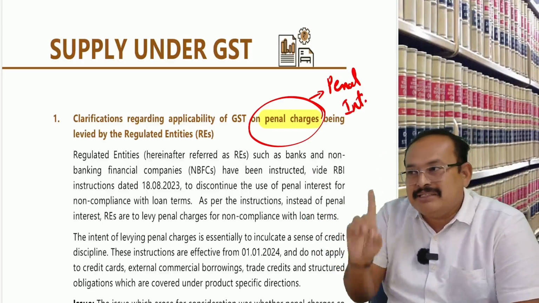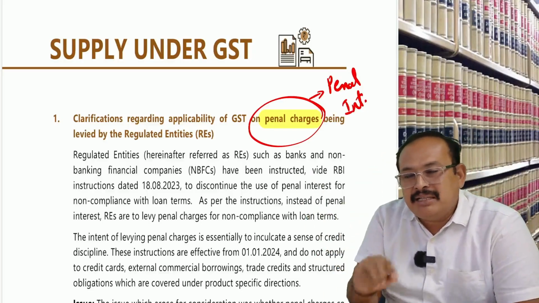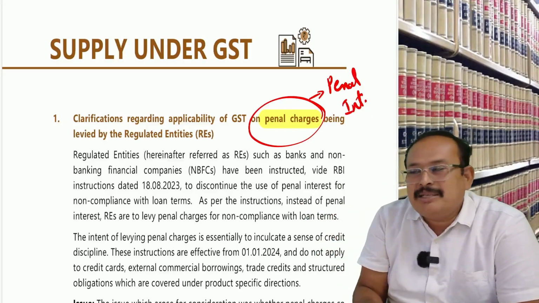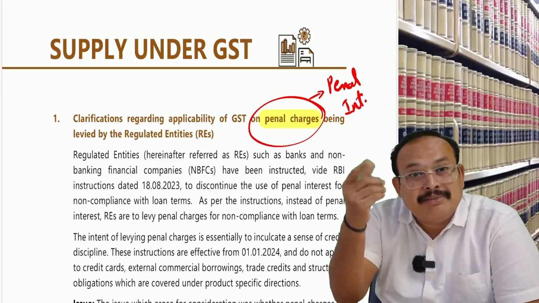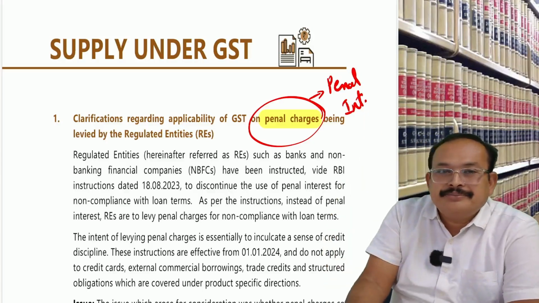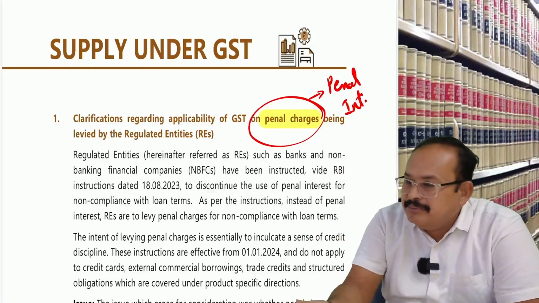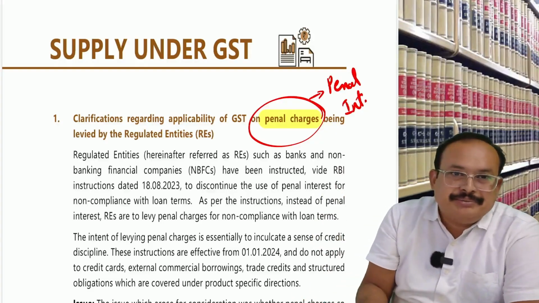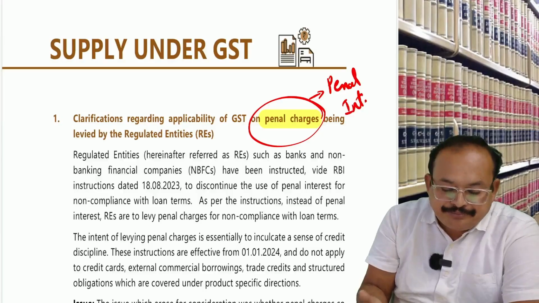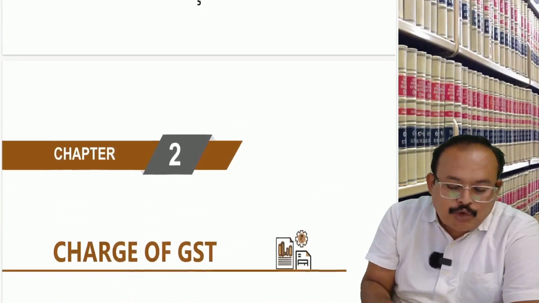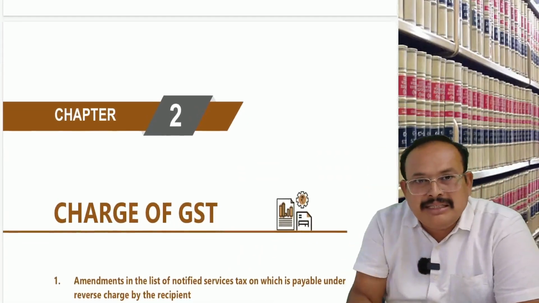A question will definitely come in the examination. Penal charges for repayment of loan, default of installments: taxable or exempt? Exempted, you have to say. What is the status of penal interest? Same as penal charges. Is that clear, my dear friends? So, in scope of supply, there is only this amendment available from the exam point of view.